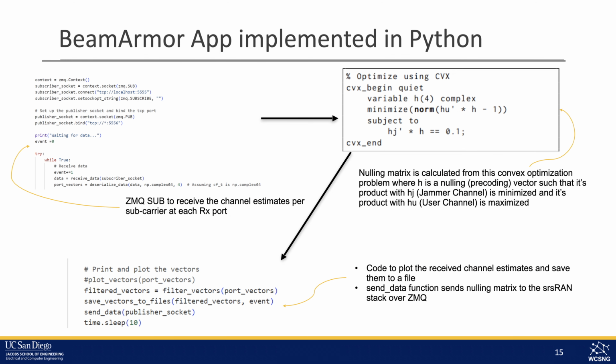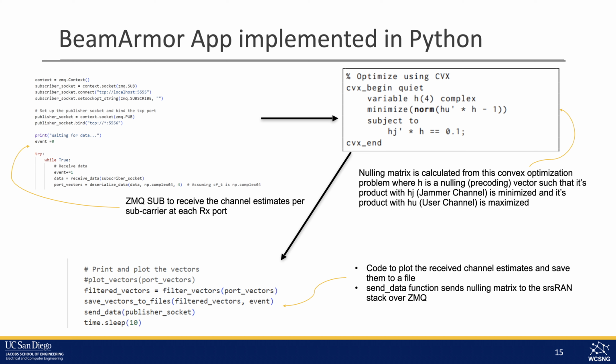So to show the pipeline of how exactly we create this Beam Armor app, we have this GMQ sub which first collects the channel data in package form from the srsRAN. Then we develop an optimization method to calculate the nulling matrix. Here the key question is, how do you know what is the jammer channel, how do you know what is the user channel? When both jammer and user are on, what we receive is the sum of the channels from user and jammer.